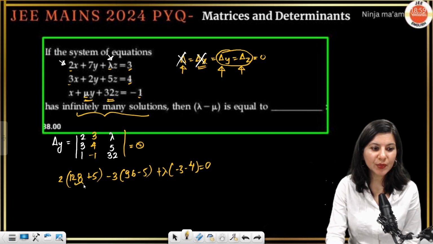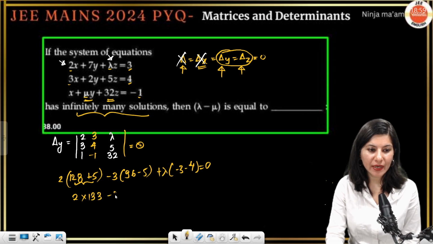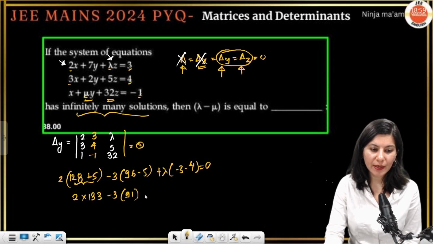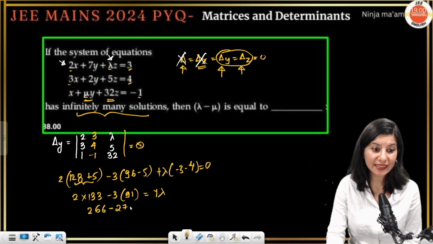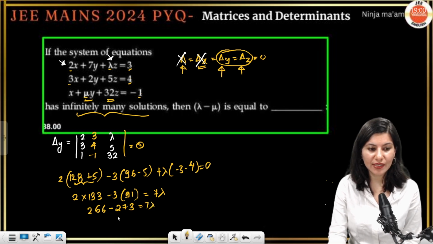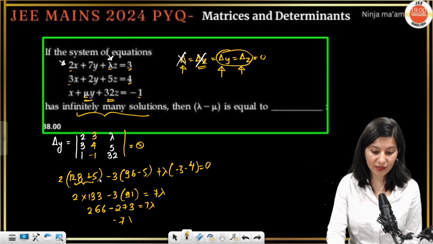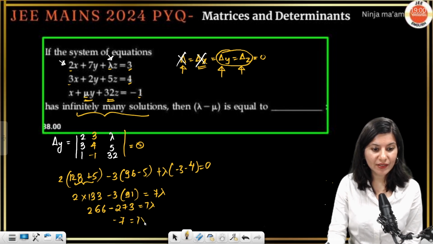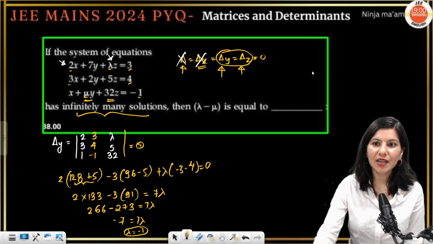So 2 into 128 plus 5, so 2 into 133, minus 3 into 91, this will give you 7 lambda, correct? Now this is going to be 266 minus 273, and this is going to be 7 lambda. So this is minus 7, equals 7 lambda. Here it gives us lambda equals minus 1, right? So from here lambda is coming out as minus 1.